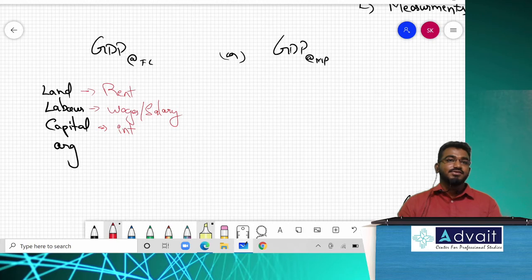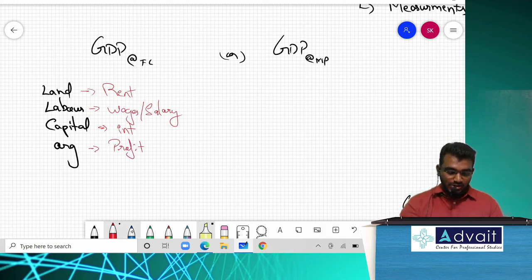Capital expects interest. Suppose I have taken a loan from a banker, sir. Along with the principal amount, I need to pay interest. So the returns on capital will be in the form of interest. As an owner, what do you expect? Profit, sir. That is the main important thing. That is why I am working. So I expect it as an organizer or as an organization.